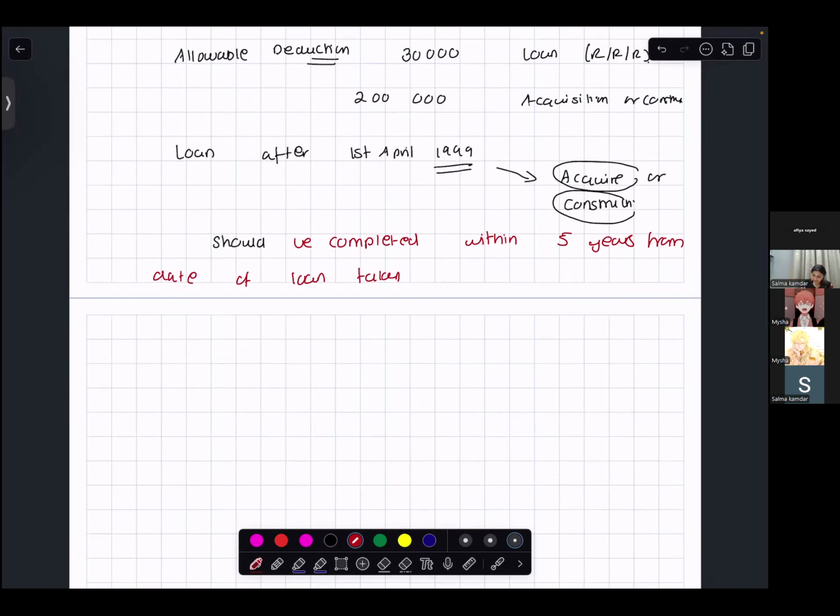Now, your second part is let out property. For interest, there is no upper limit. Full interest is allowed to be deducted.